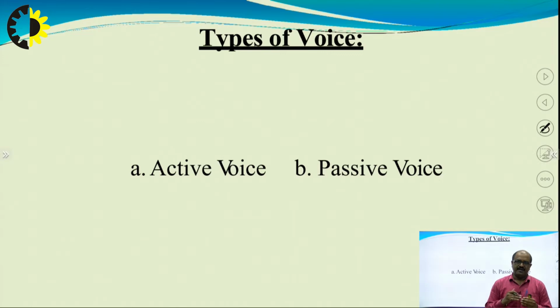So, here I am directly saying what I am doing. I am writing a letter. It means my conversation with you, my communication with you, is in direct form. That is why, when the word active is added to voice, we say that this sentence is in active voice. It means I am conveying my message directly to you.